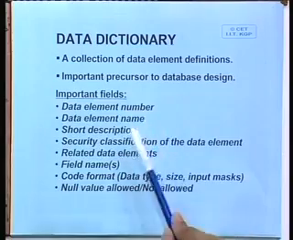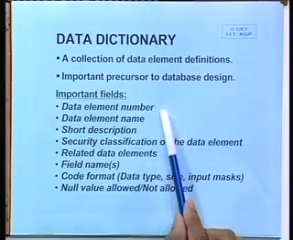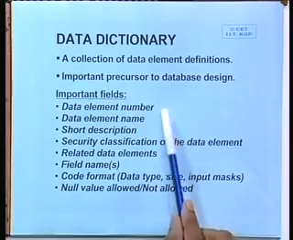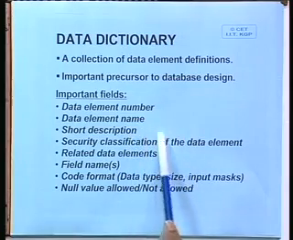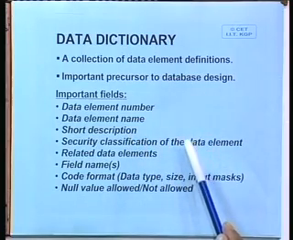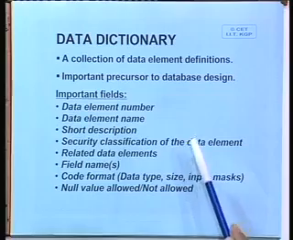For example, what is the number? Data element number, it should be a given number. What is its name? It should have a short description. Say for example, customer name. What do you mean by customer name? It is the name of the customers, something like this. It could be a company also, need not be somebody's name.